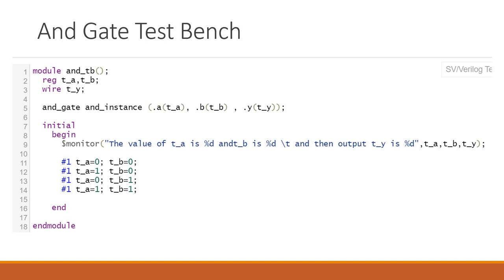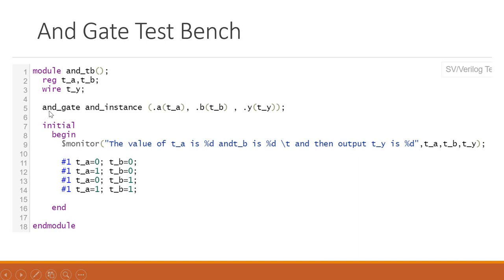In this case we are going to discuss the AND gate and how we can write the AND gate test bench. So for the time being, just understand input signals we declare with the reg keyword, and outputs with the wire keyword. So reg and wire are the data types in Verilog. We are going to discuss Verilog later. Don't worry about that.